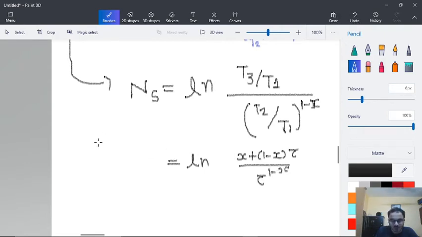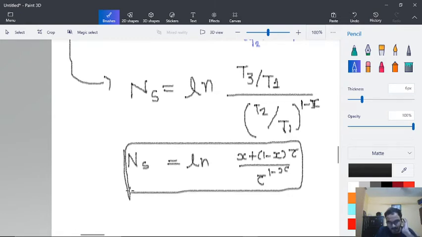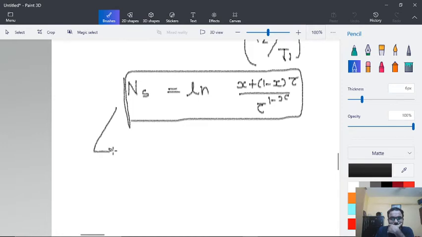This is the formula that we have obtained for the entropy generation number. Okay, so this is known as the entropy generation number.